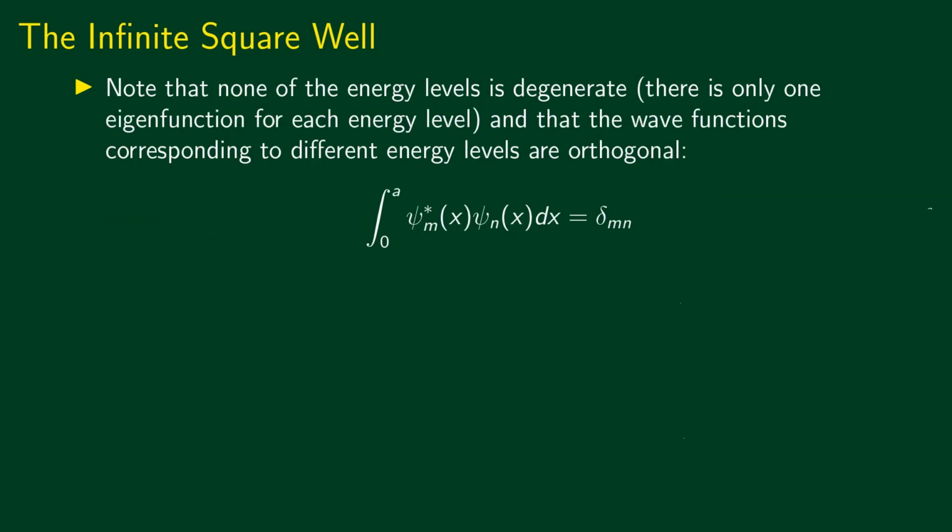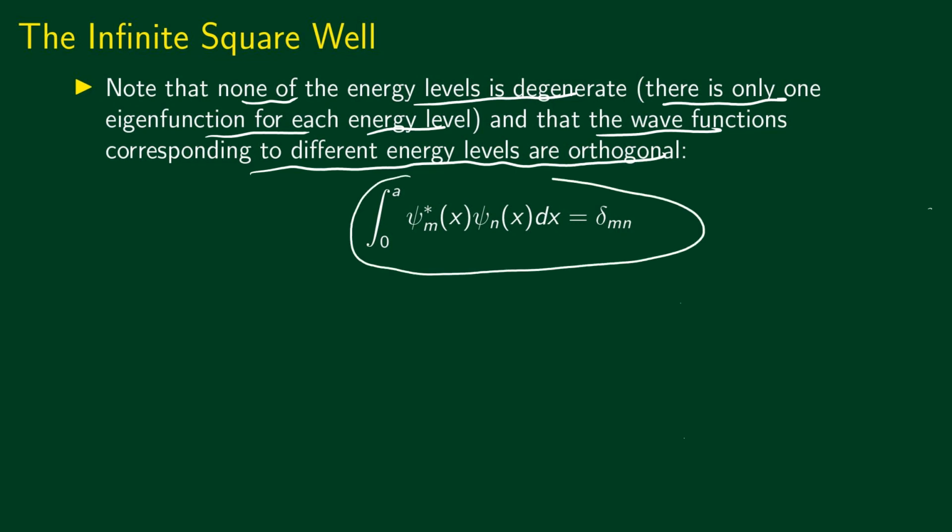And also, as we said, none of the energy levels is degenerate, which means that there's only one eigenfunction for each energy level. And also we can show that the wave functions corresponding to different energy levels are orthogonal, which means that we can write integral 0 to a psi m star of x psi n of x dx equal to delta mn. One part of this we have already proved. If m is equal to n, then we already showed that integral 0 to a psi n star of x psi n of x dx equal to 1. This was just a normalization condition.